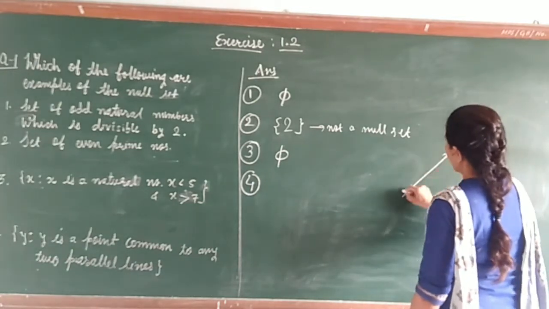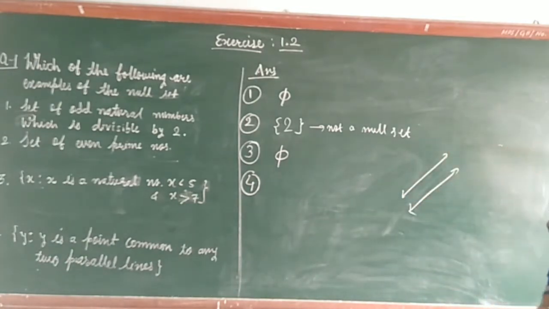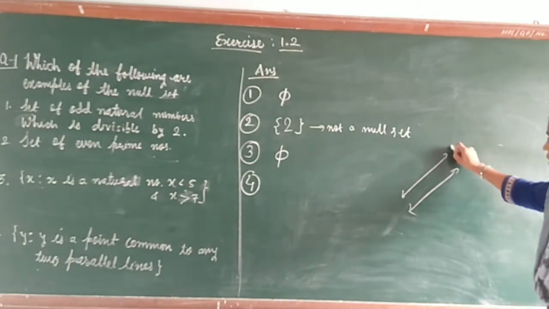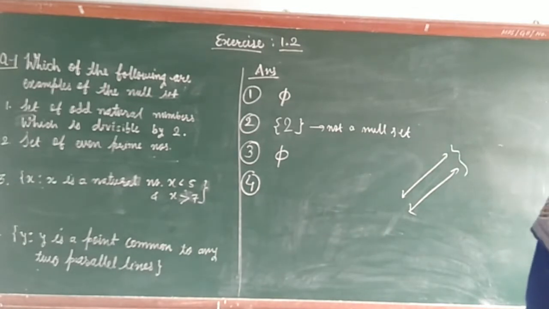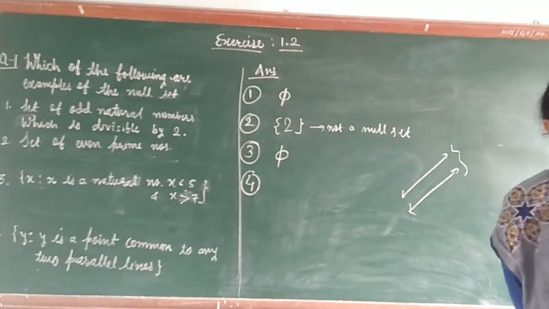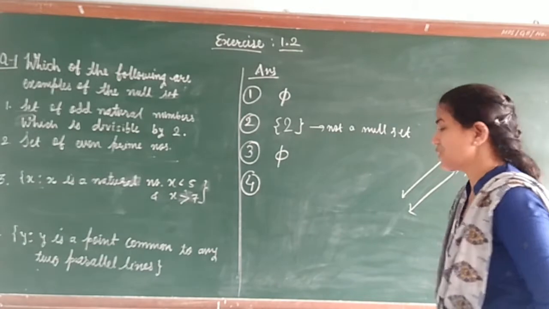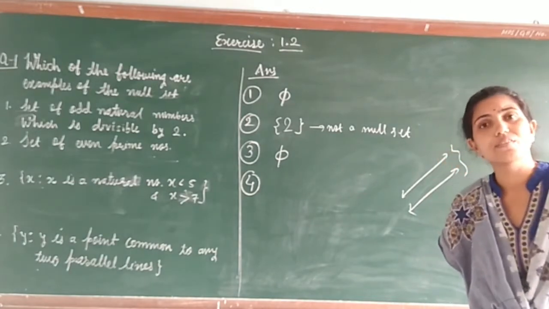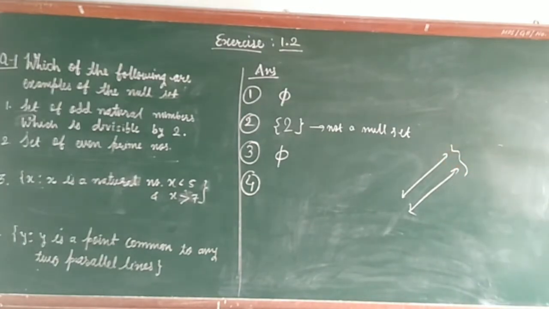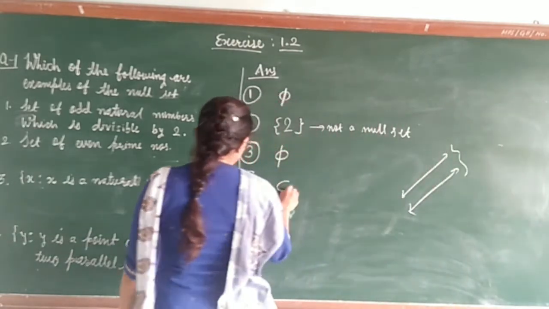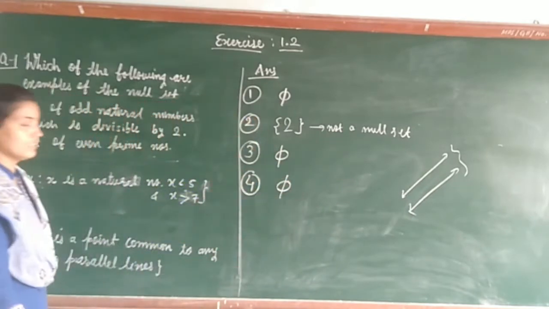Generally that first case is not considered. We have two different lines, and you have to find a common point. When these two lines are parallel, is there any common point, students? There is no common point between two parallel lines, and therefore question number 4 will also give you the null set.